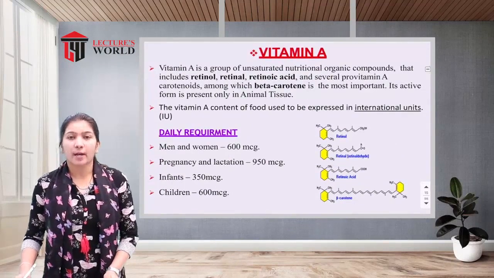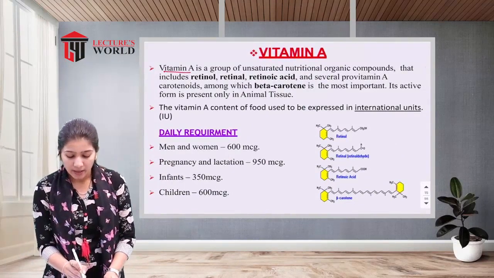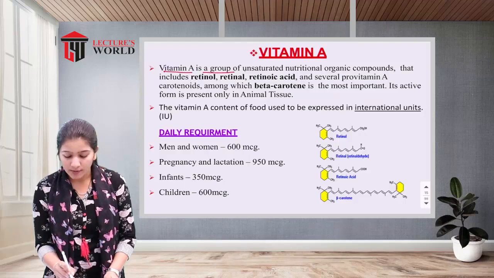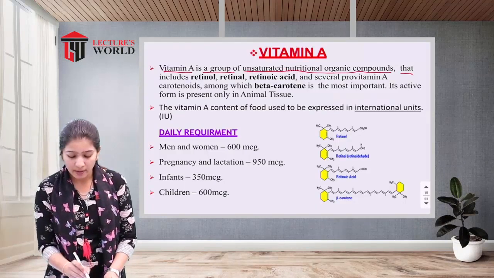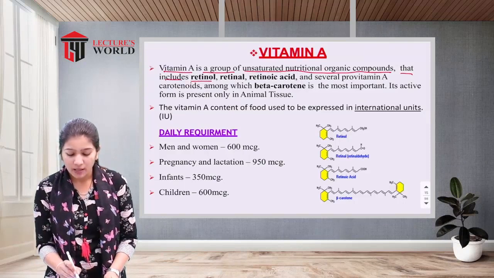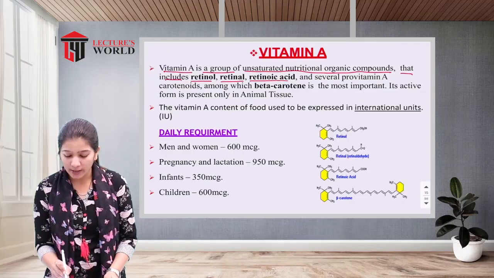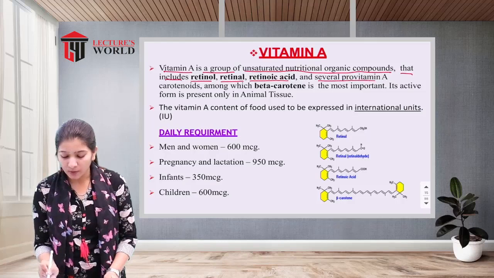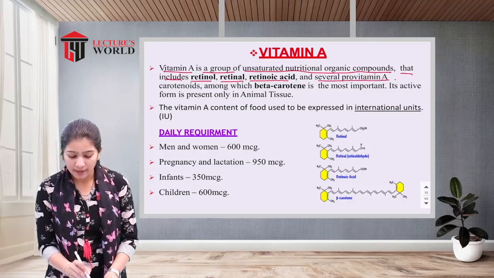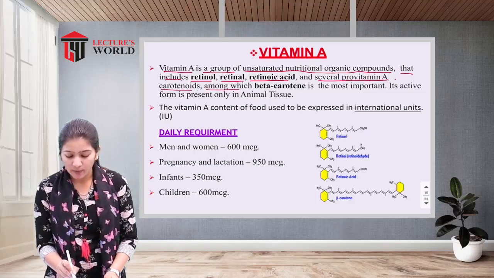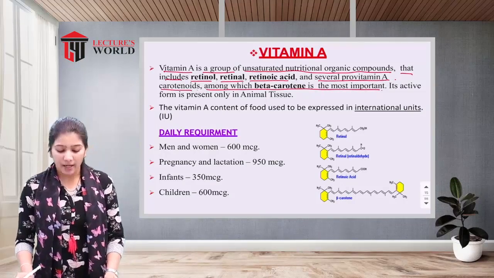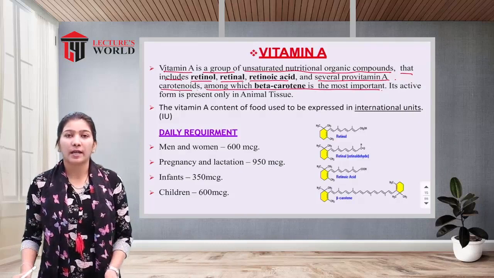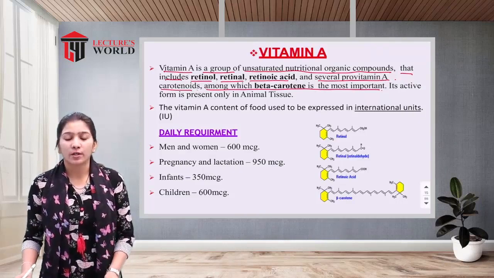So what is vitamin A? Vitamin A is a group of unsaturated nutritional organic compounds that includes retinol, retinal and retinoic acid and several provitamin A, that is carotenoids, among which beta carotene is most important. So vitamin A is a group of organic compounds. Which type of organic compound?